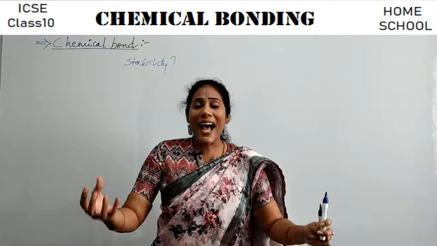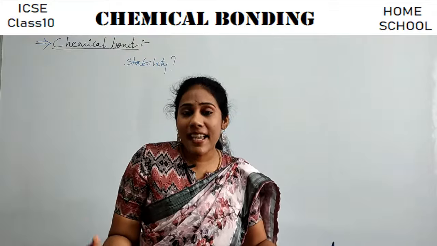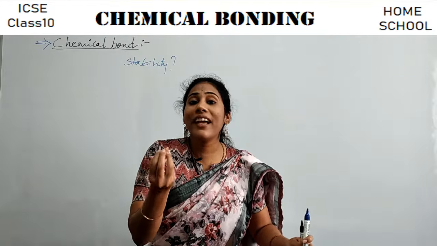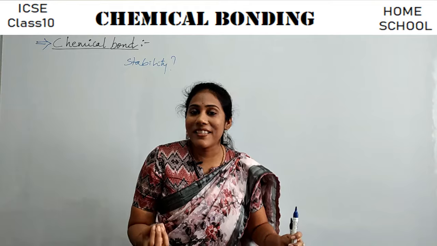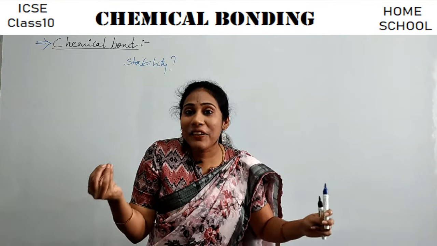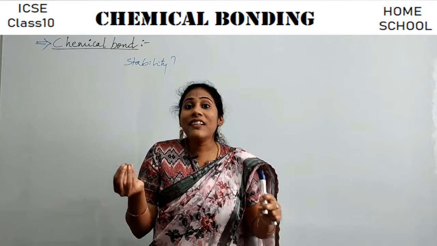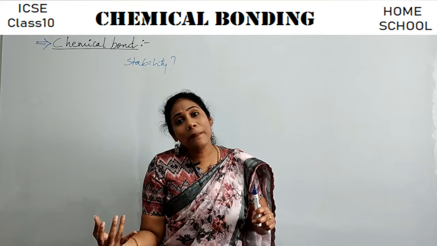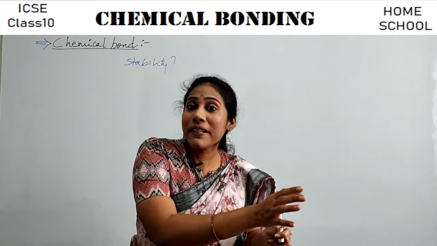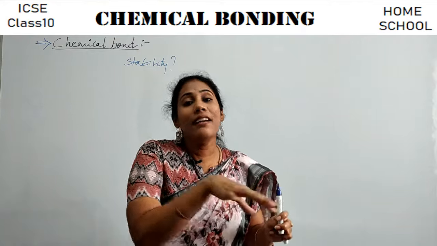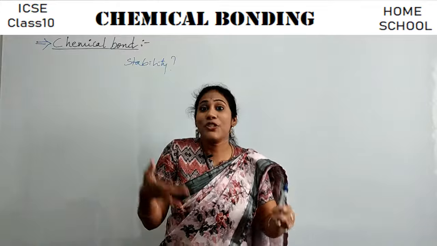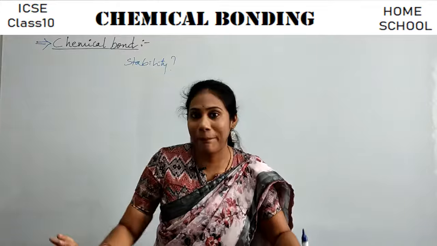Say, the atom is not stable in the sense that the atom is not happy with the electrons it has. So when the atom is not happy with the electrons it has, it will try to take electrons to become happy sometimes. It will try to lose its electrons sometimes to become happy. Sometimes it will try to share the electrons with others to make itself happy.